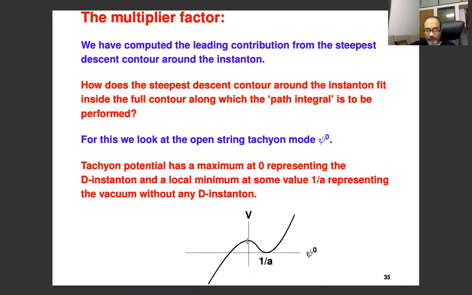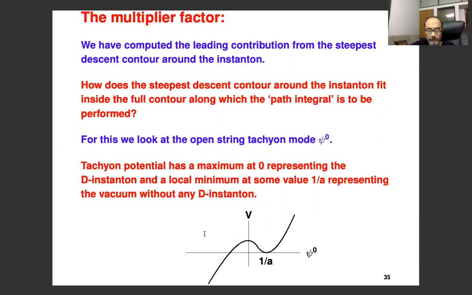So psi naught equal to 0 is the maximum of the tachyon potential. Of course, it's the tachyonic mode. This represents the original D-instanton. It was known that there is a minimum of this tachyon potential at some value of psi naught, which is 1 over a. This describes a perturbative vacuum, where the D-instanton is absent. And it's also known that the potential is unbounded from below on the left hand side as psi naught goes to minus infinity.